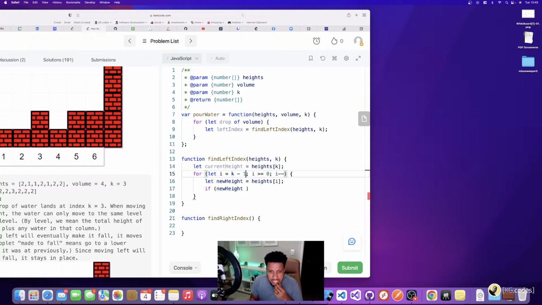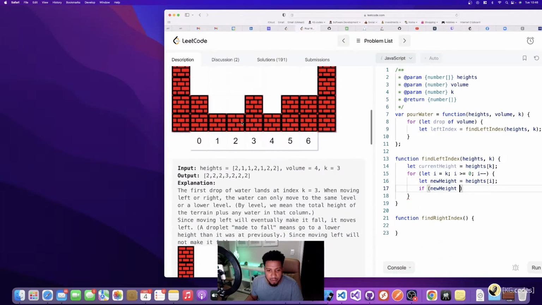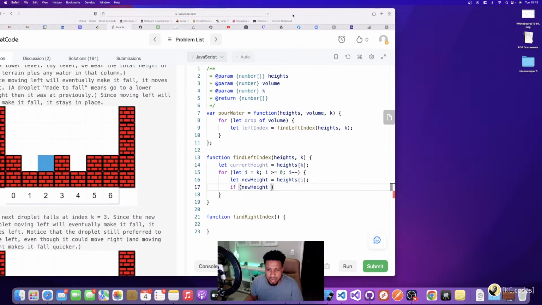But I don't want to do that because I don't want to have to do a bunch of logic if K is next to 0 or something like that. So I'm going to just do the processing on K. If I'm going to the left, so now I'm doing some critical thinking here. Let's say I started on 3 and I go here. If the new height is greater than the current height that I'm on, then I need to just stop and return my current index.